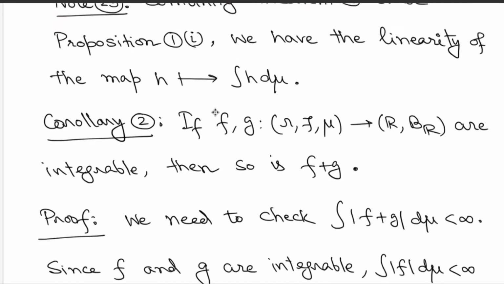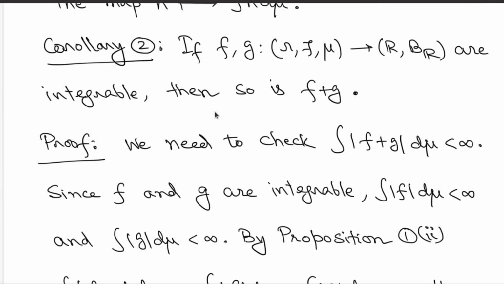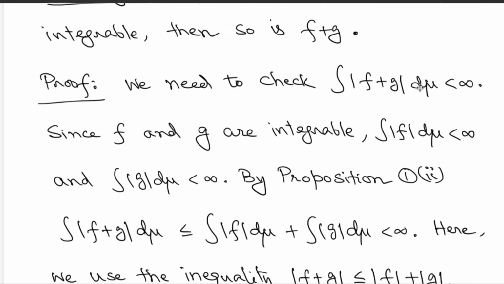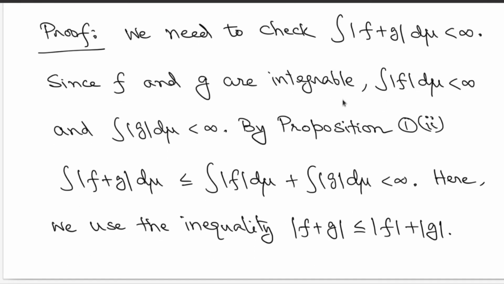Now with this observation at hand, you can make this important comment that if both f and g are integrable, then f plus g is also integrable. Why? Because observe that if f and g both are integrable, then integration of mod f is finite and integration of mod g is finite. This is by the equivalent condition that we discussed a few minutes back.